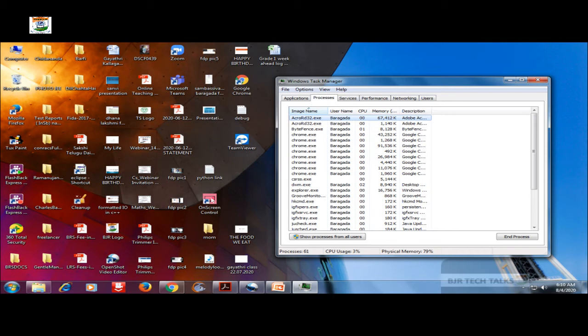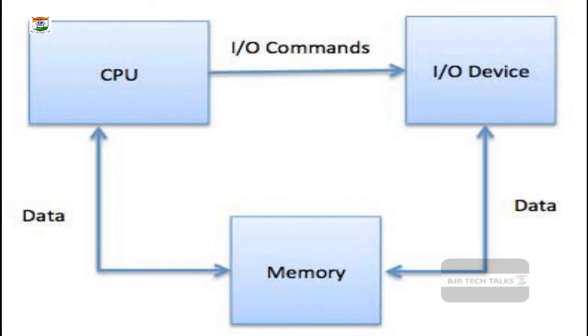Coming to the third service, the operating system also deals with input output operations. What does it mean? When a computer is processing something, or when any computation is going on, in order to provide some data for that operation, or to get back some data, giving the data is called input, and taking back the data is called output.